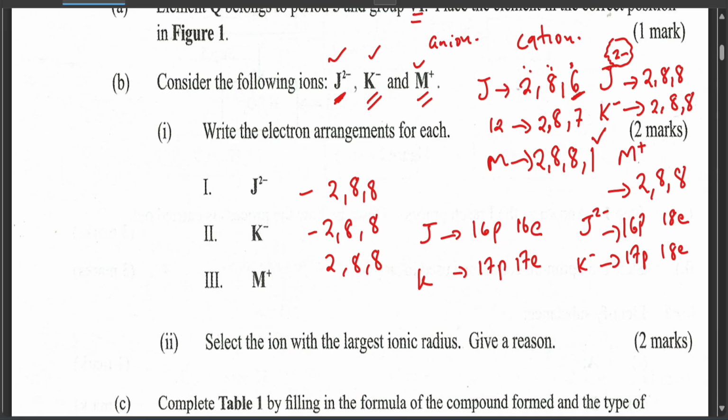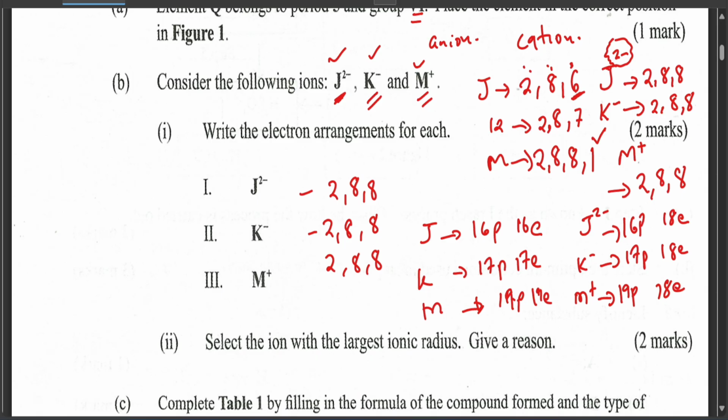Okay, now for the M, it had 19 protons and 19 electrons, but when it became M plus, it had 19 protons but 18 electrons.